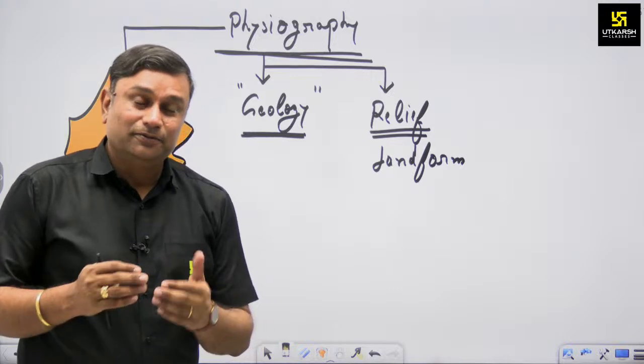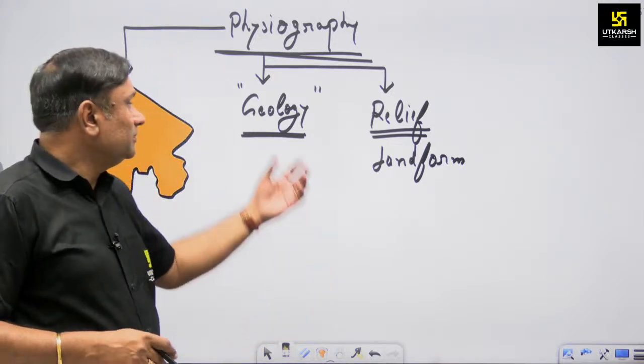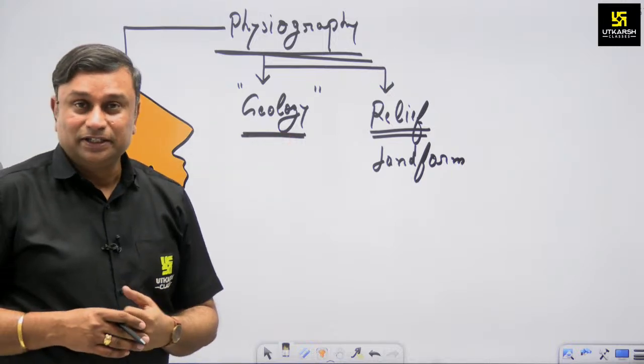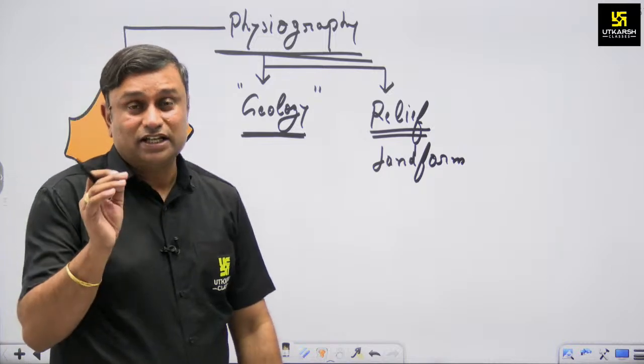Okay, now an important aspect is that firstly we have to study the geology, and then we will discuss the relief features. But one more aspect I have to mention.